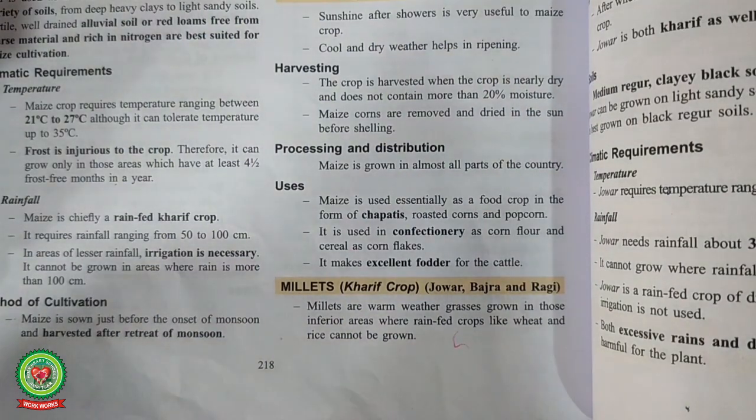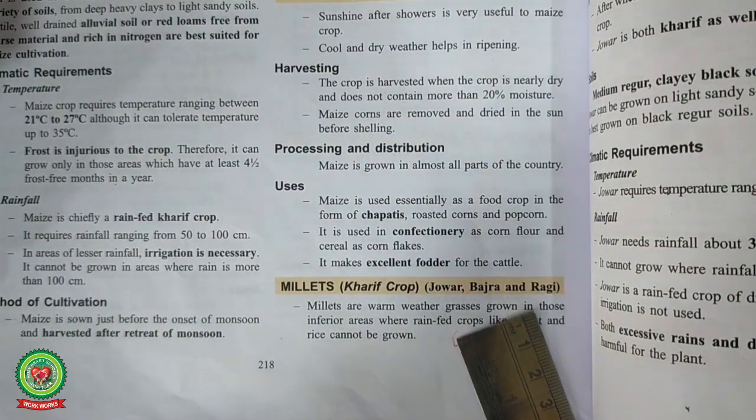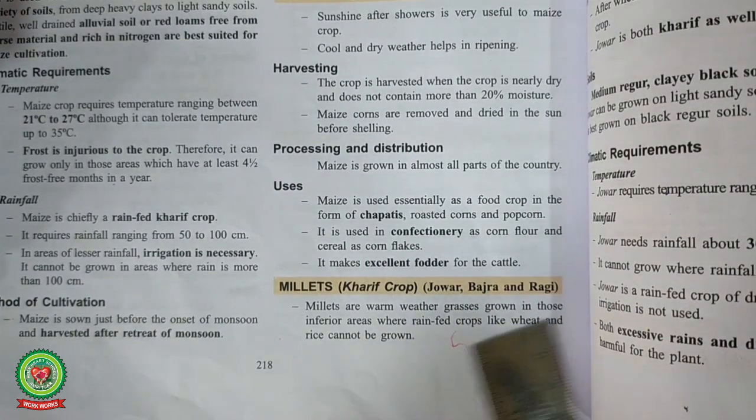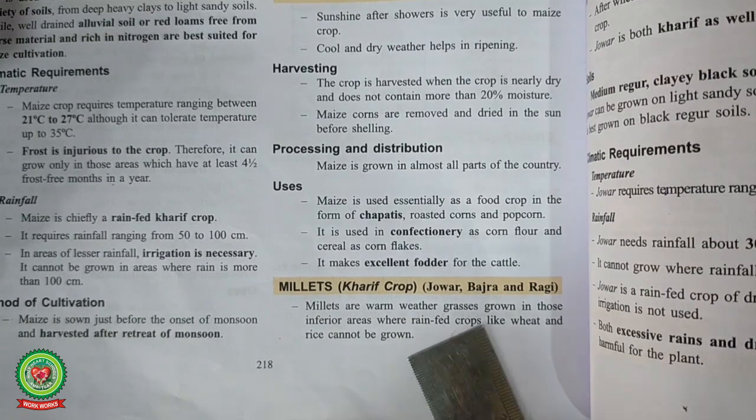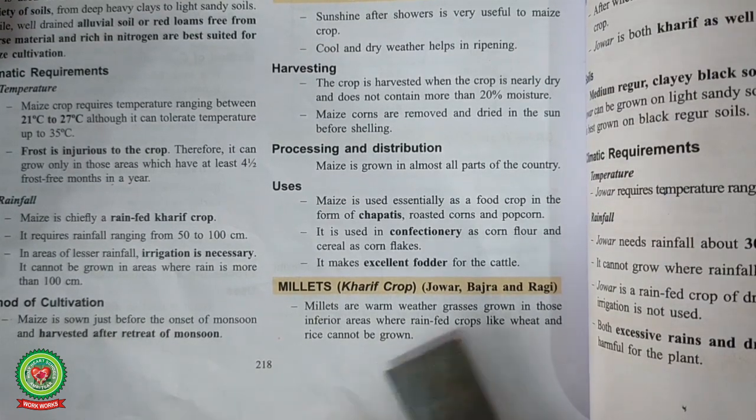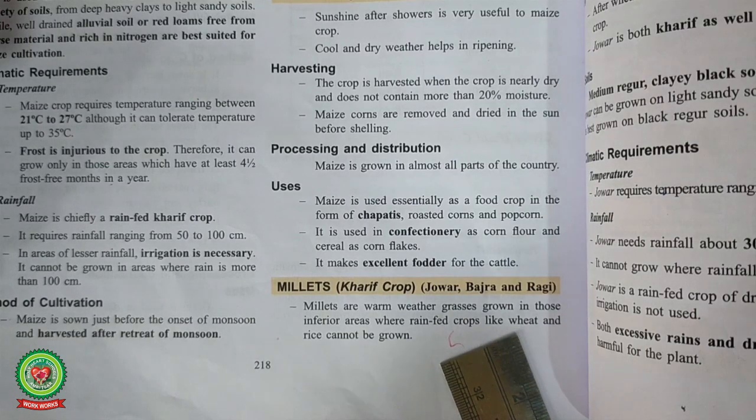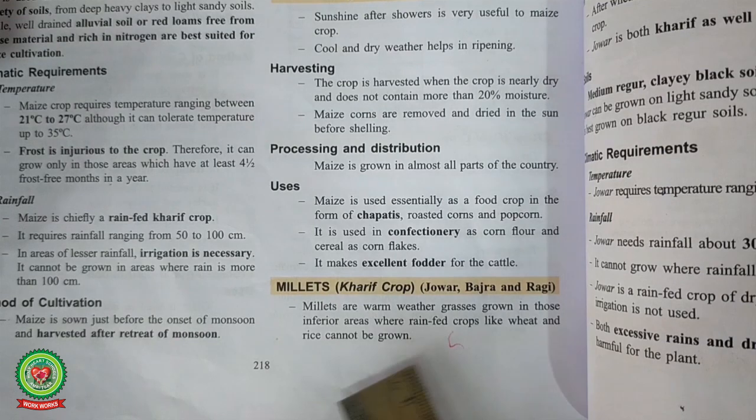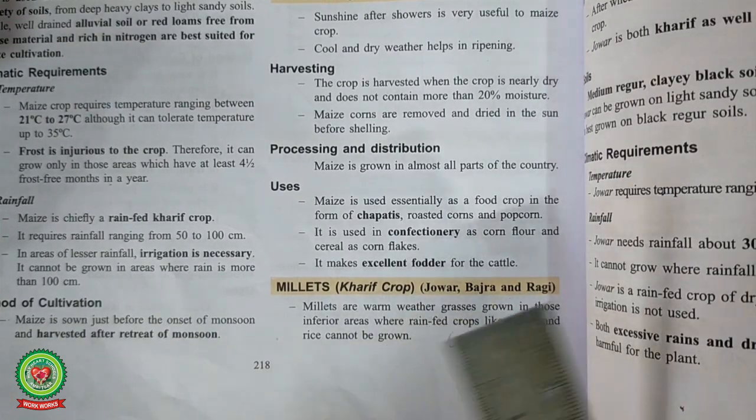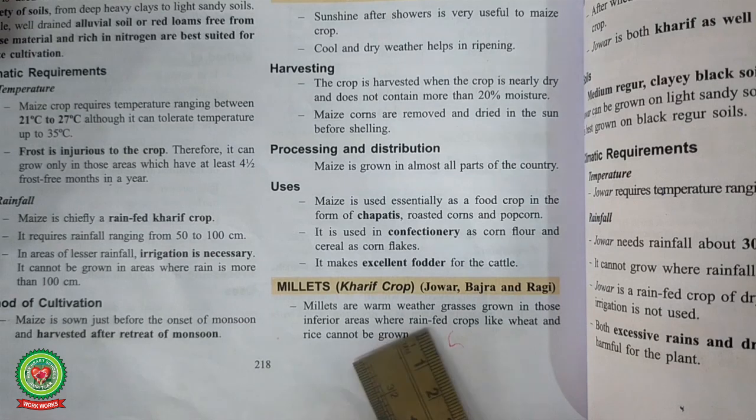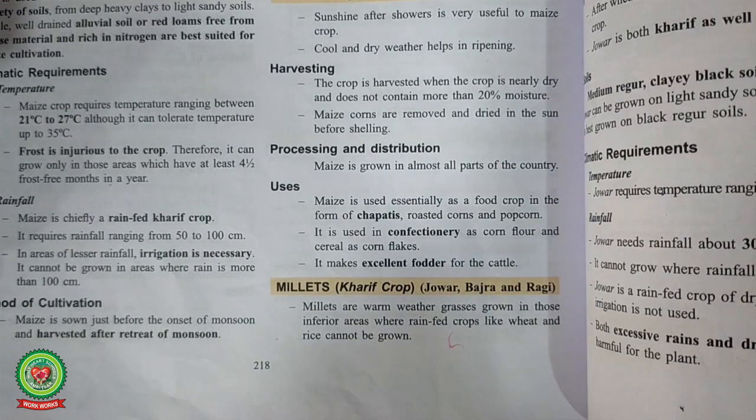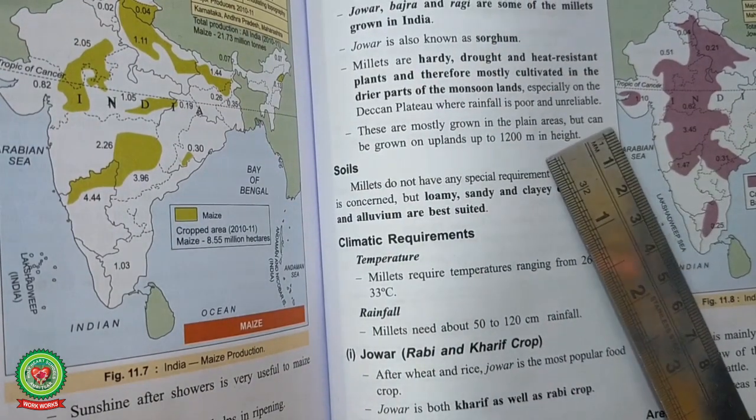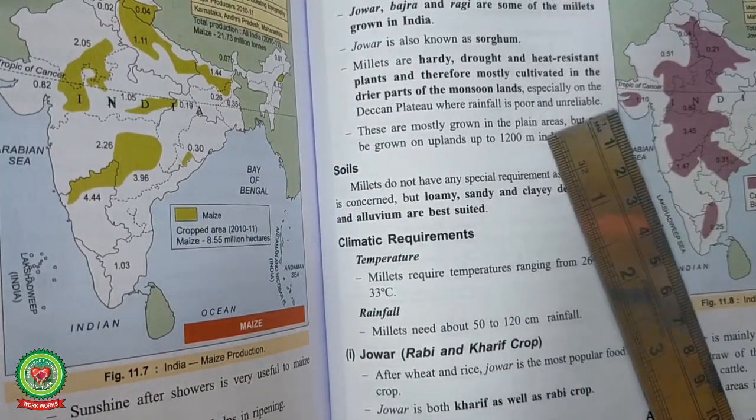Now let us read the chapter from page number 218, millets. Millets are warm grasses grown in those inferior areas where the rain-fed crops like wheat and rice cannot be grown, because wheat needs a temperature of about 15 to 20 degrees Celsius. So it can be grown only in winter season, and rice can be grown in the areas of heavy rainfall. So millets are grown in those areas where we cannot grow rice or wheat. Here they have given one para about the common features of all millets, as we have discussed already.